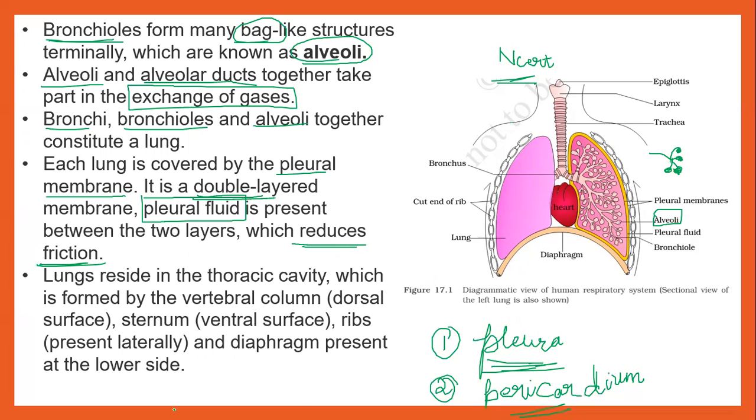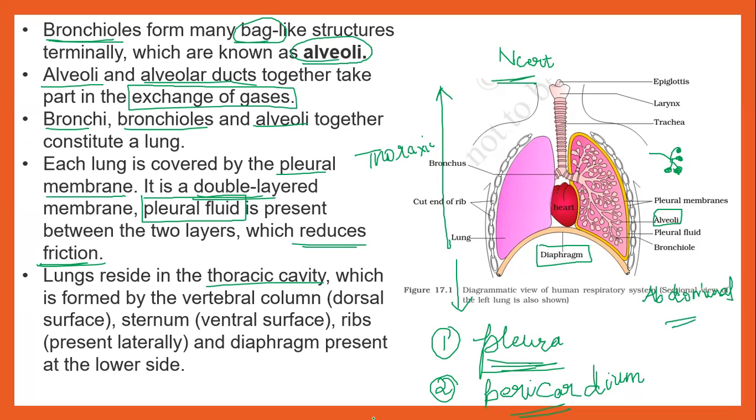Okay. Next, the lungs reside in the thoracic cavity. You know that a particular structure, the diaphragm, divides our body into a thoracic cavity and an abdominal cavity. So the part of the body above the diaphragm comes under the thoracic cavity, and the part below the diaphragm, you will call it the abdominal cavity.